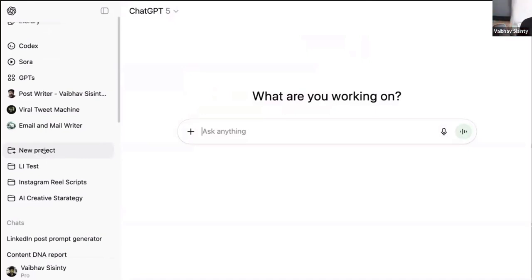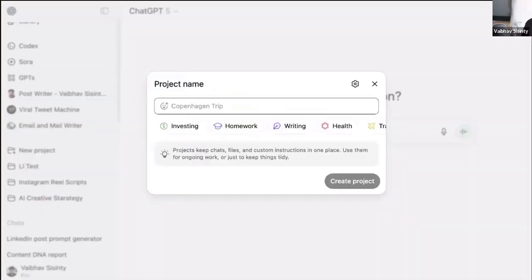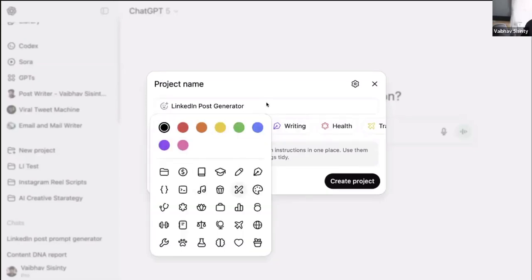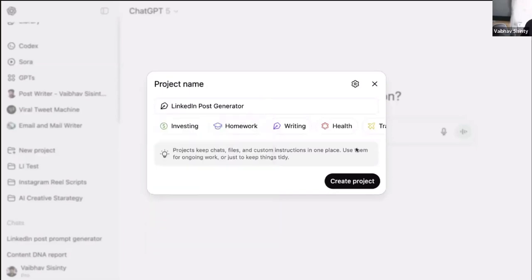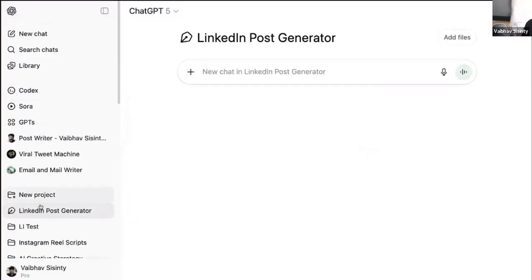So when I click on new project, look at that. I can call this something. I can call this the LinkedIn post generator. And I can give it a nice emoji as well. Let's say I want to give an emoji of a pen. Okay. LinkedIn post generator. And I can click on create project. By the way, this is completely free. All you have to do is go to ChatGPT, click on new project, and here is the project.